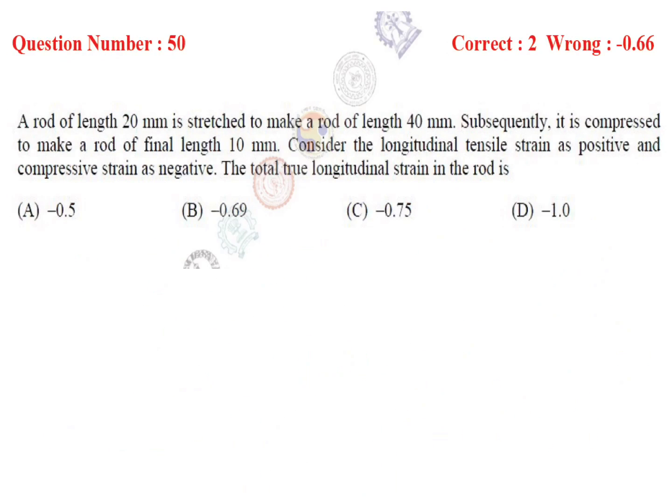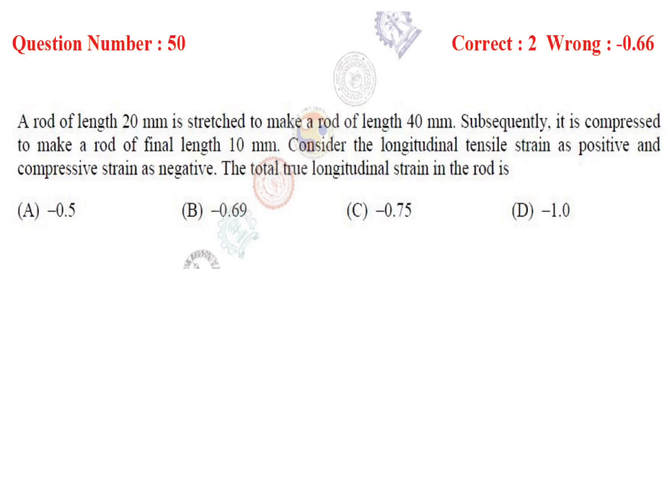Question number 50. A rod of length 20 mm is stretched to make a rod of length 40 mm. Subsequently, it is compressed to make a rod of final length 10 mm. Consider the longitudinal tensile strain as positive and compressive strain as negative. The total true longitudinal strain in the rod is how much?